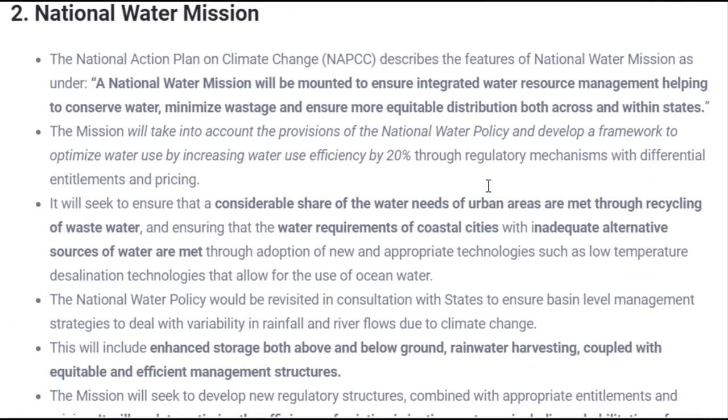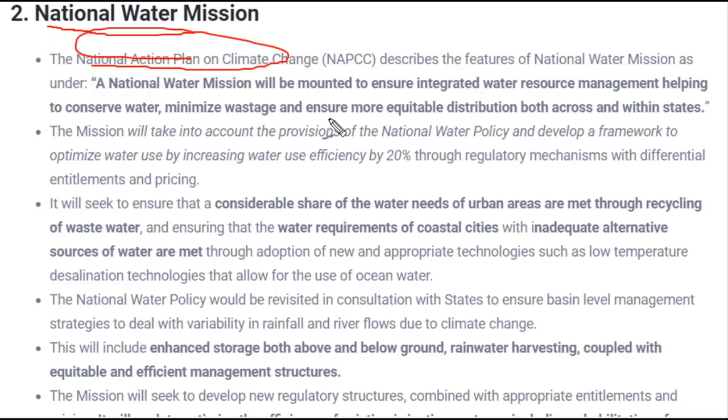So this National Water Mission is all about protecting the water which is used for drinking, irrigation and our daily use purposes. What is happening is that our water level, whether it is underground water or river water or whatever fresh water is being used by the public, has been degrading. The quality of that water has been degrading, and the amount has also been reducing day by day. So for that very purpose, the National Water Mission was launched by the National Action Plan on Climate Change.